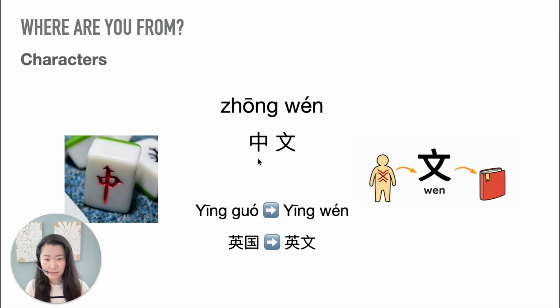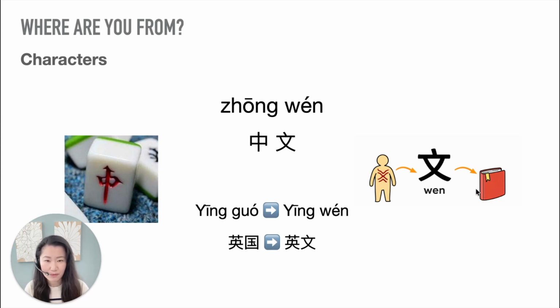The last 2 characters, 中文. 中 means middle. Right here represents the country, 中国. You can see the cut right in the middle, right? If you ever played mahjong before, you might have seen this character on it, but in a red color. The second character, 文, means language. A long time ago, 1,000 years ago, 文, you can see the crisscross actually represents a pattern or a tattoo. Right? But people don't put a tattoo on themselves for no reason. It must represent something. So later on, it becomes language or carries meaning.